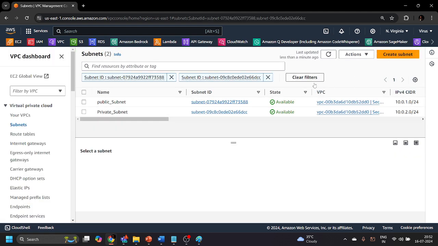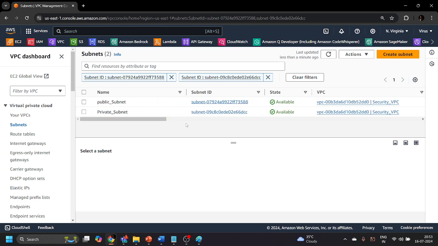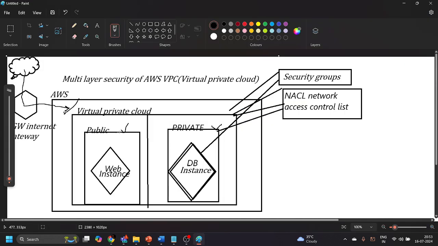Now we have created a public subnet and a private subnet inside the VPC, which is named the security VPC, with these CIDR ranges you can see over here. So we have done this third step as well.